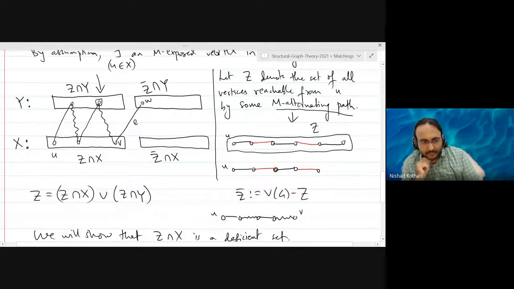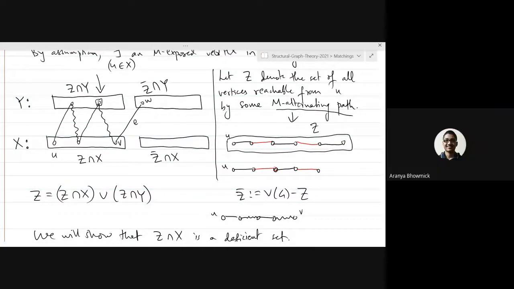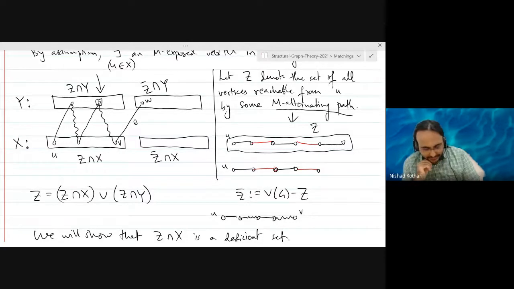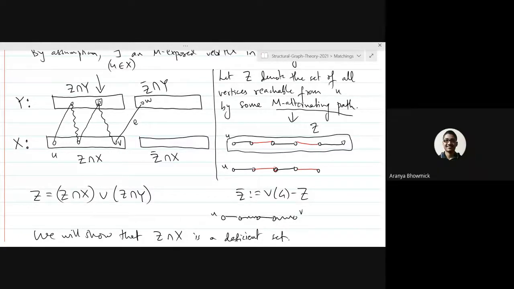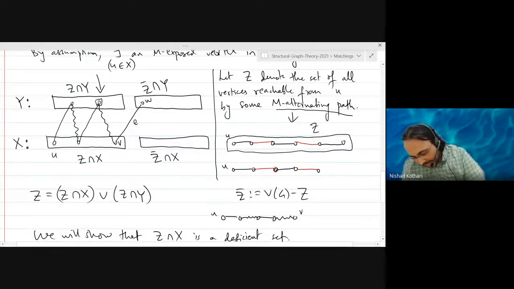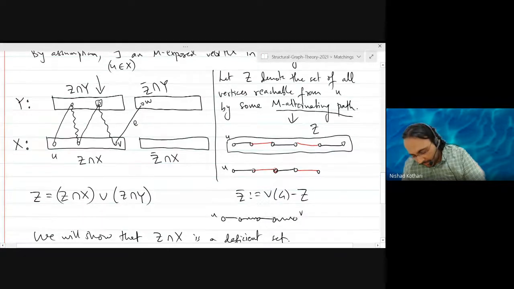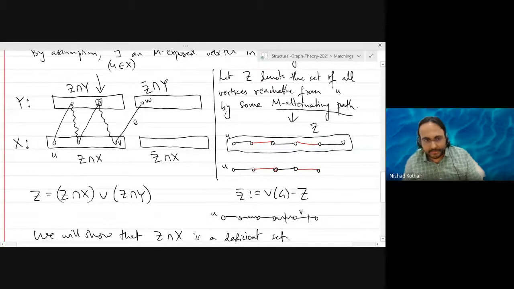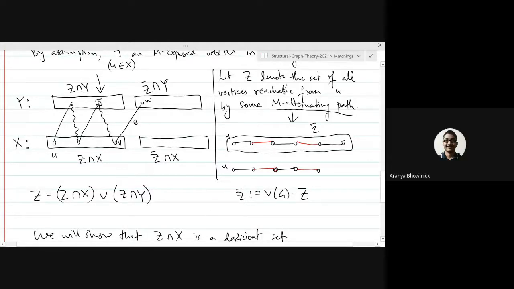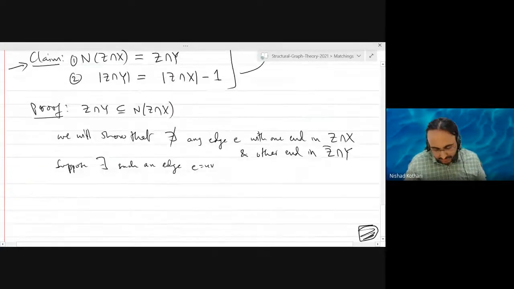So if it is of even length, and it started with a non-matching edge, it has to end with a matching edge, right? So now if there is any edge from V to a vertex W, because this is a matching edge, this has to be a non-matching edge by definition of matching. And now you can add this edge and you get another alternating path, right? Okay, I got it, sir. So there are some things to be spelled out.